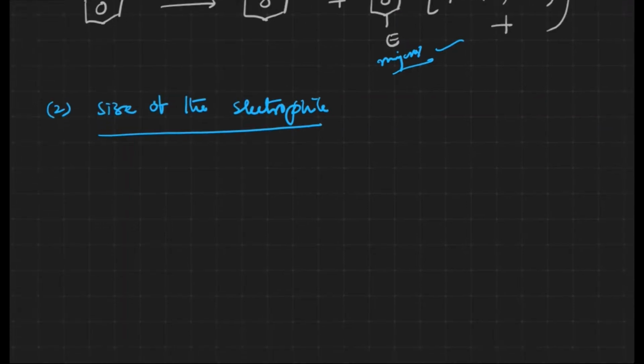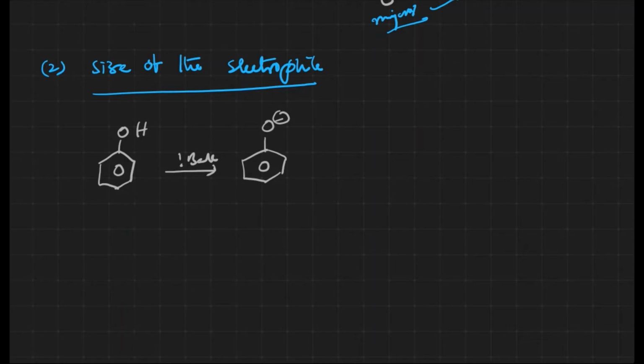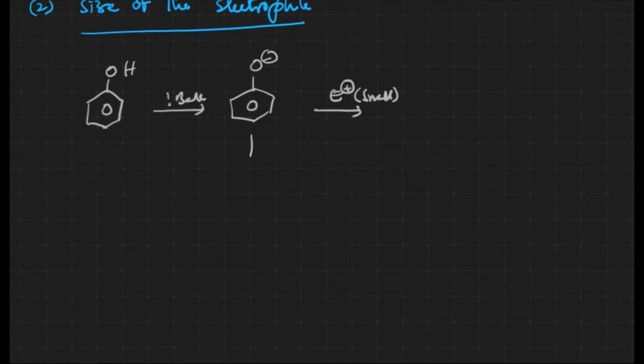Now let us take a small electron releasing group on the benzene ring. This is the electron releasing group here. With base, the acidic proton H comes out and we will get O minus. With a small electrophile, ortho is generally the major one. Let us take two electrophiles: an electrophile which is smaller, and an electrophile a bit bulkier.